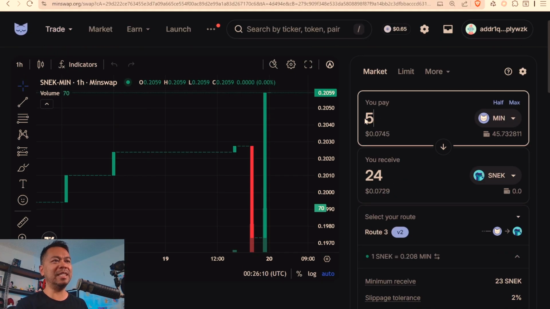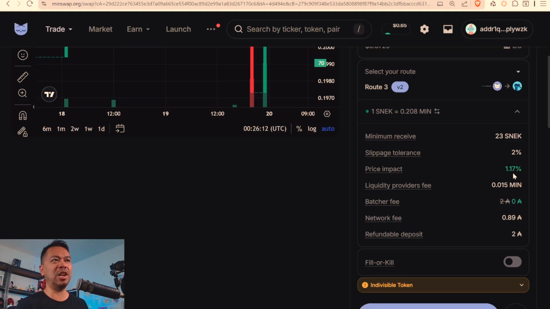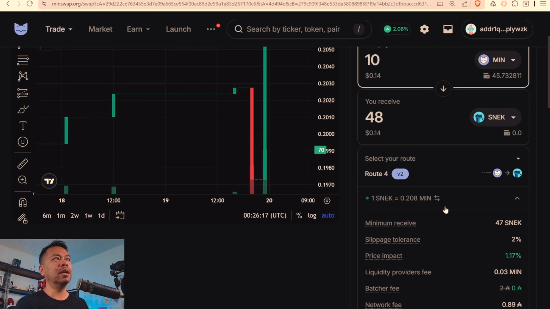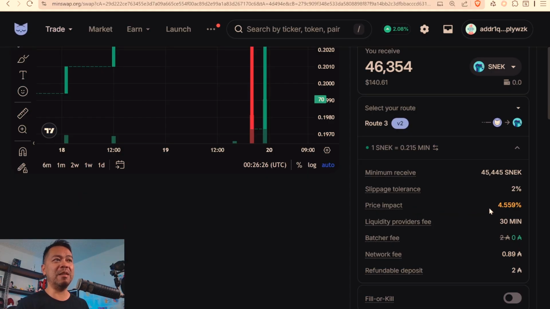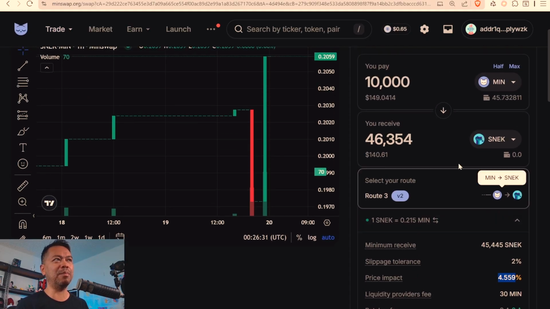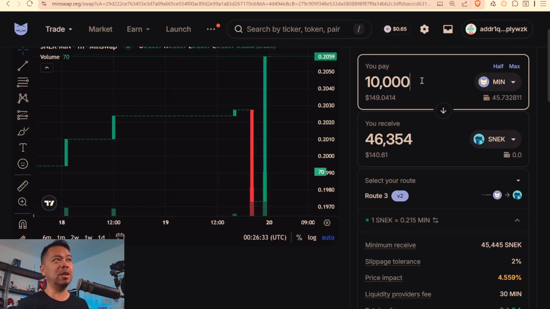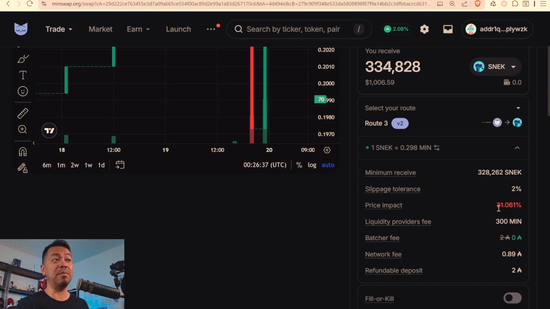If I reduce that down further, my price impact may change a little bit, barely. But if I increase this here from 10 Min to let's say 10,000 Min, you can see here now that the price impact does change dramatically because there isn't enough liquidity in that pool. Again, if I change this to 100,000 Min tokens, you can see here now the price impact goes up even further. And that is because there's not enough liquidity in this particular pool.